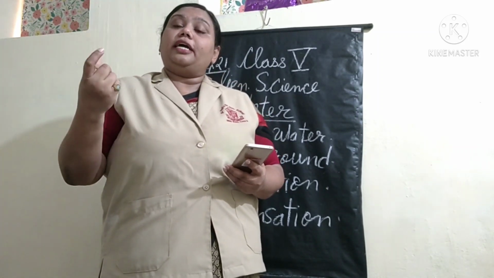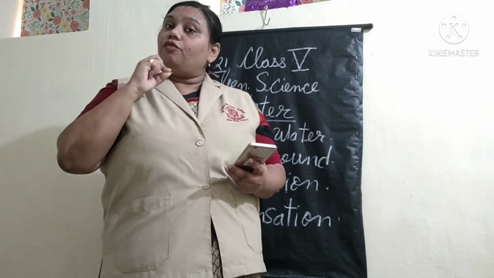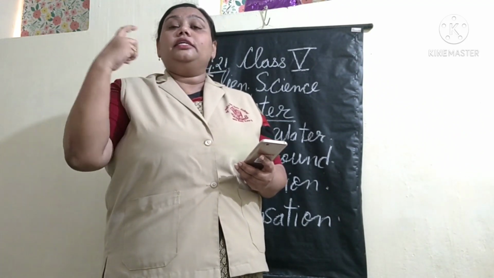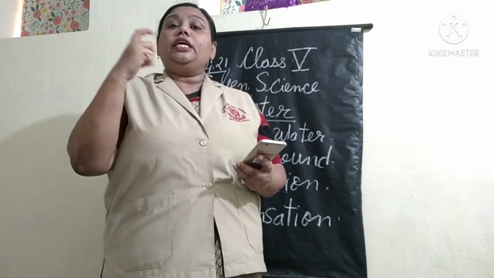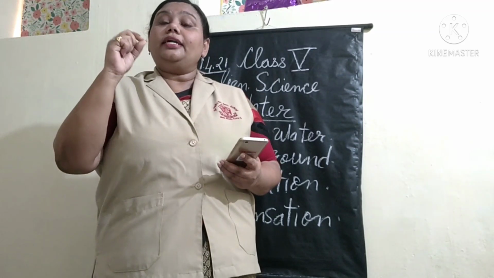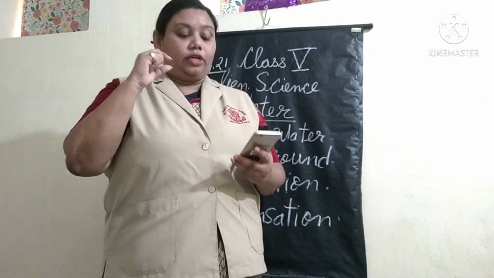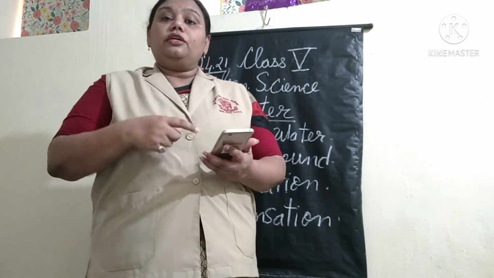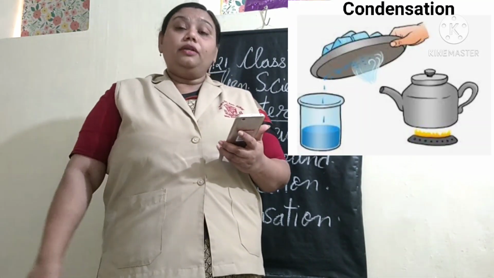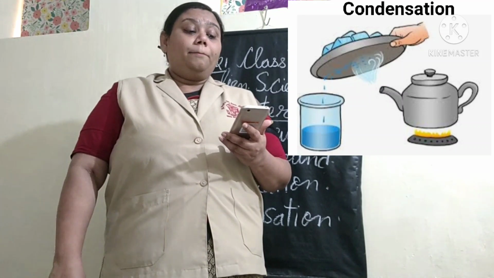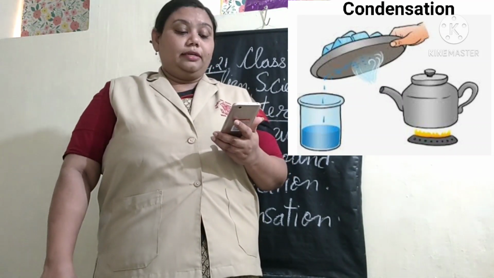That after some time you find droplets of water on the outer surface of the glass. That is called condensation of water. Yes. So here they have given us an example, an experiment. Boil some water in a kettle.